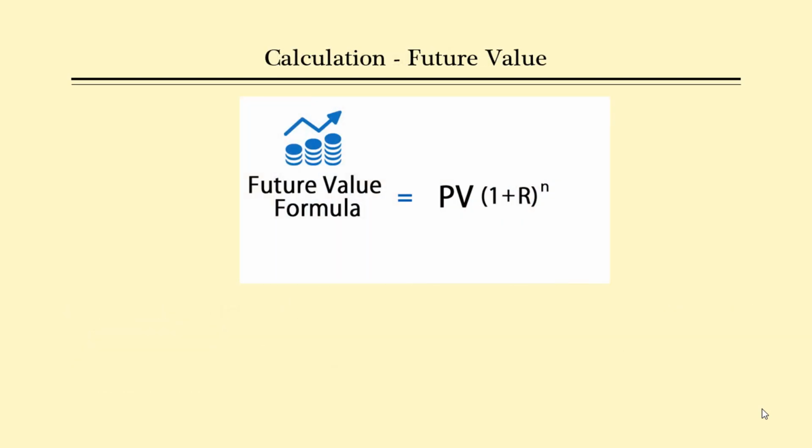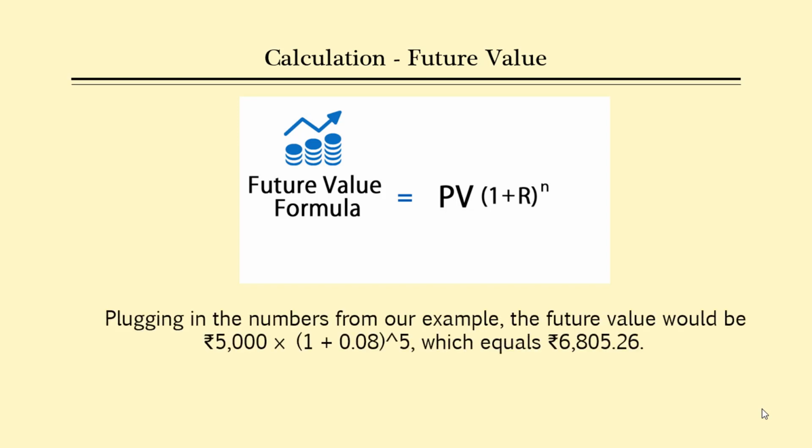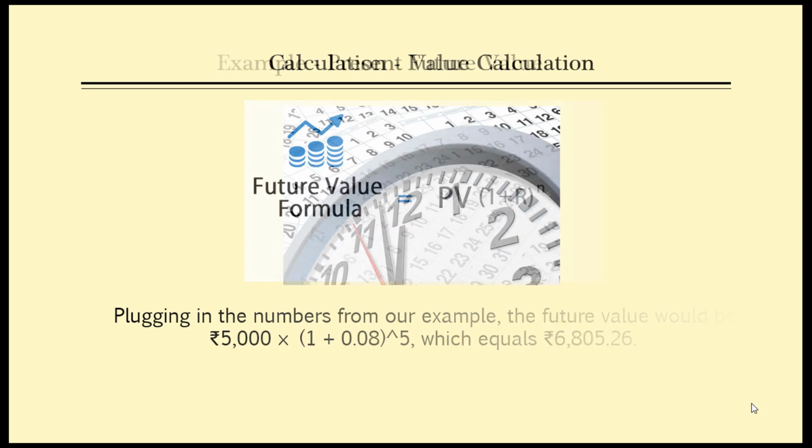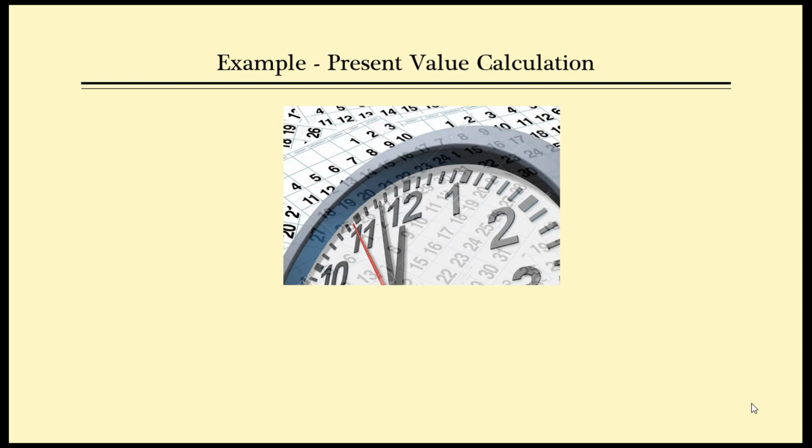So plugging in the numbers from our example, the future value would be 5,000 times (1 plus 0.08) to the power of 5, which is equal to 6,805.26. So after 5 years, your investment would grow to 6,805.26.